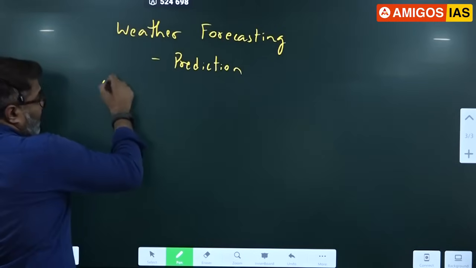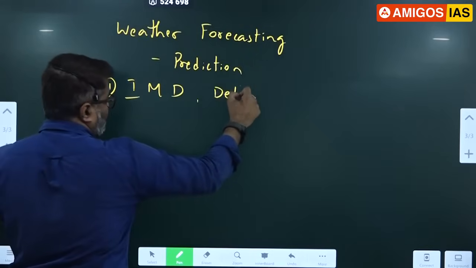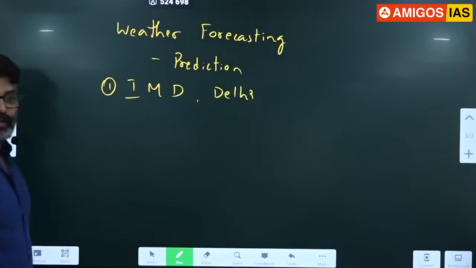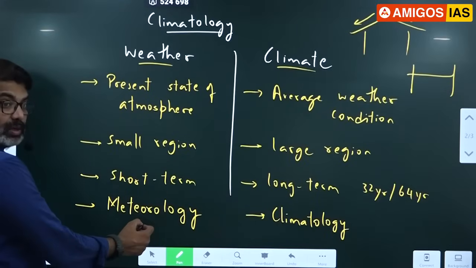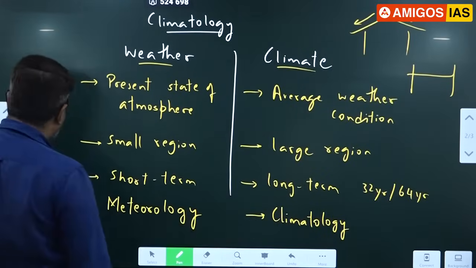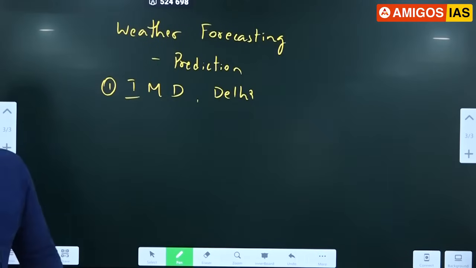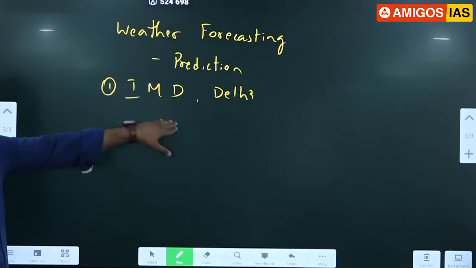For this, we have an agency called IMD, Indian Meteorological Department, Delhi. All of you have heard of the Indian Meteorological Department. See the spelling. Meteorological, G-I-C-A-L. Indian Meteorological Department. See, the main organization, Indian Meteorological Department.